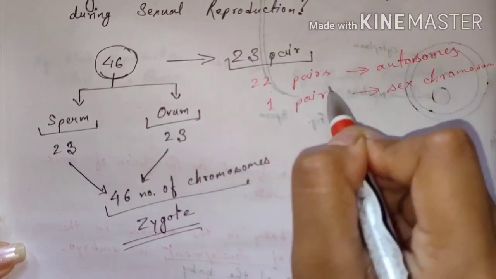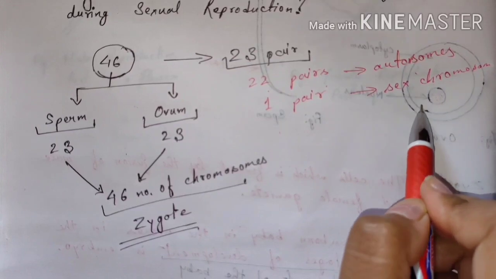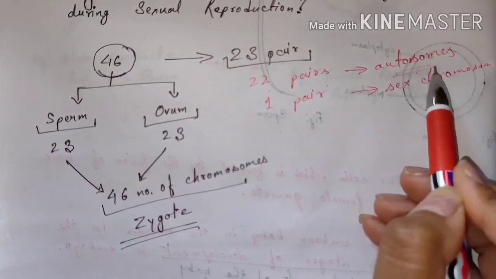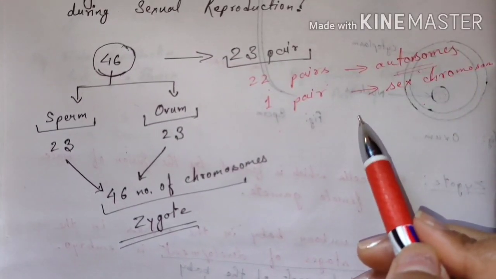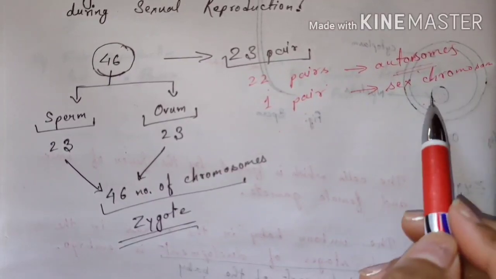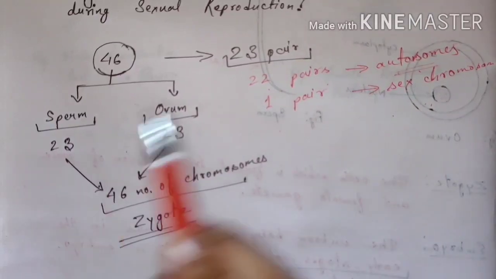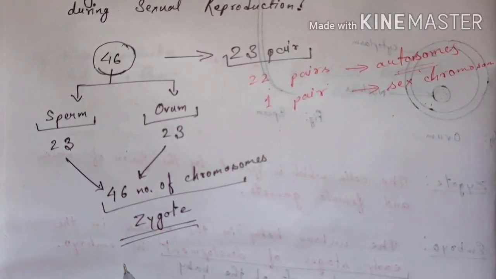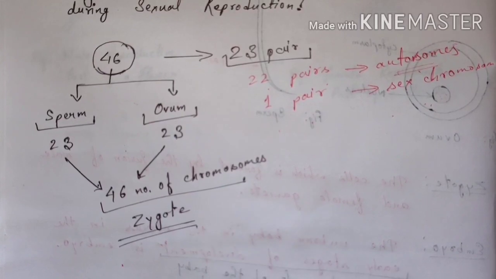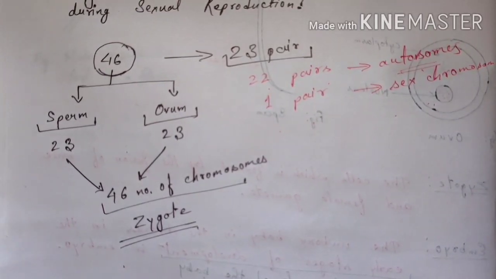That means 44 chromosomes are autosomes and 2 chromosomes are sex chromosomes. Autosomes are the chromosomes which give the other characteristics of a body, and sex chromosomes are the chromosomes which give the sexual character of a body. So this is all about the chromosomes, and because of this reason the DNA number doesn't get doubled during sexual reproduction.